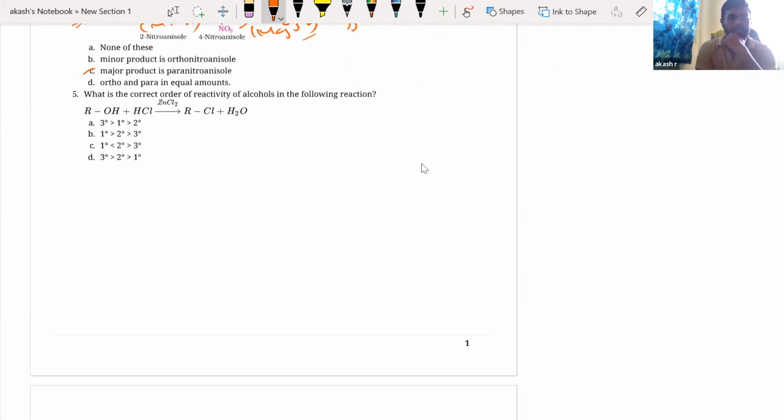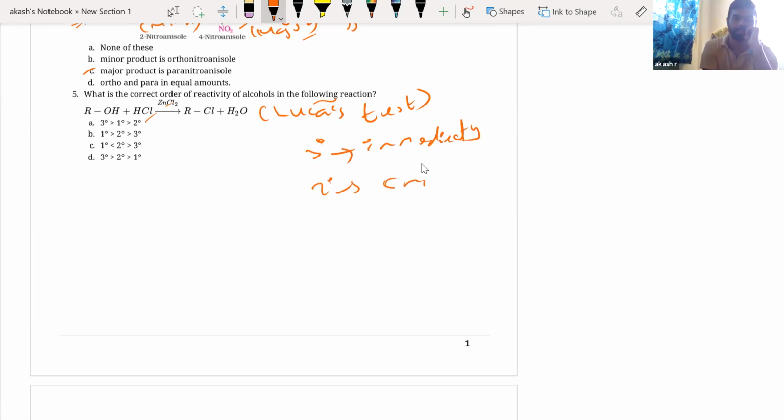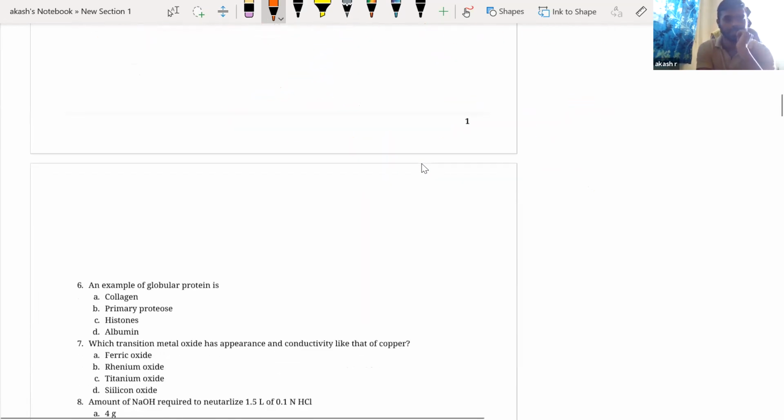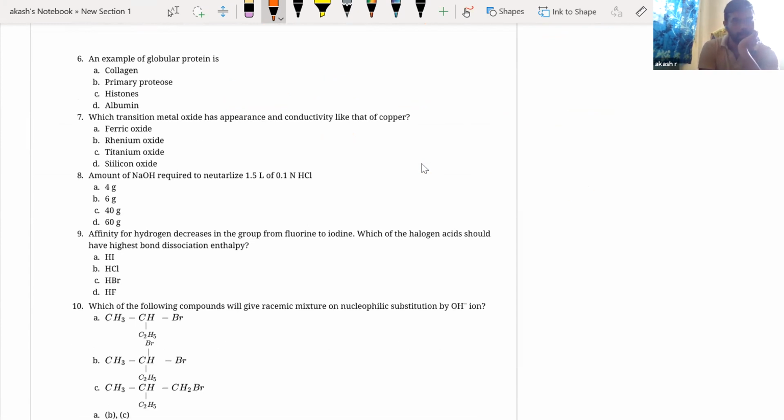Okay, next. Which is the correct order of reactivity of alcohols in the following reaction? Now, HCl, ZnCl2, this is your famous Lucas test, right? In the Lucas test, tertiary will give turbidity immediately, secondary will take some time, about 5 minutes, and primary will give it only after heating. So definitely the order would be tertiary greater than secondary greater than primary. That is option A. Next, an example for globular protein. Globular protein is albumin.